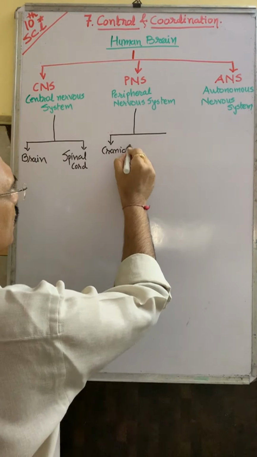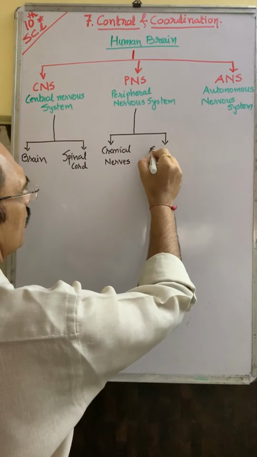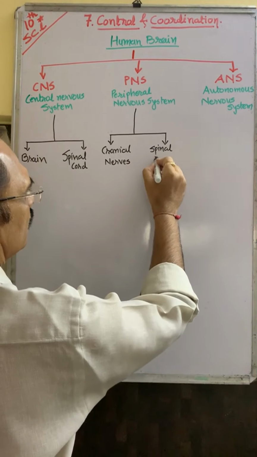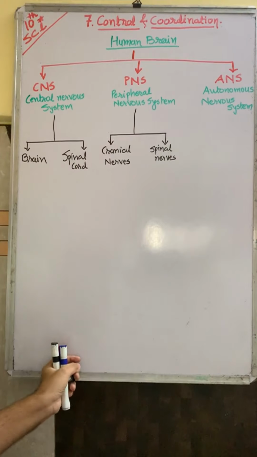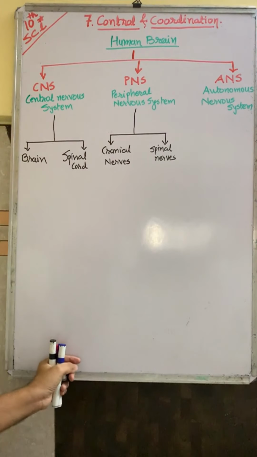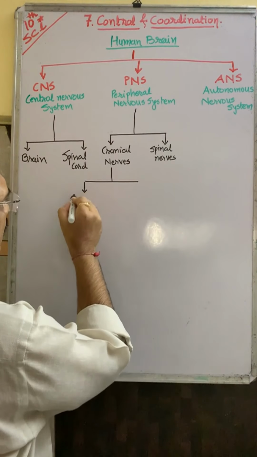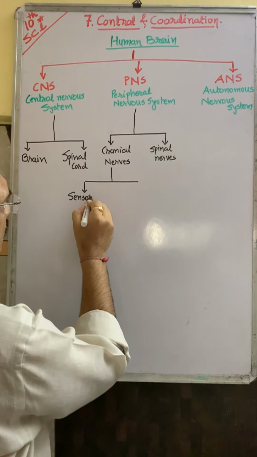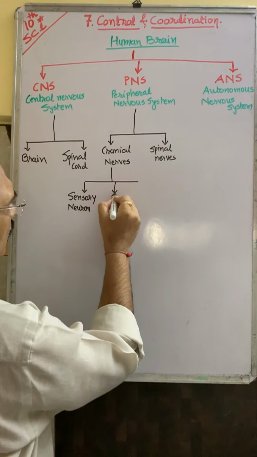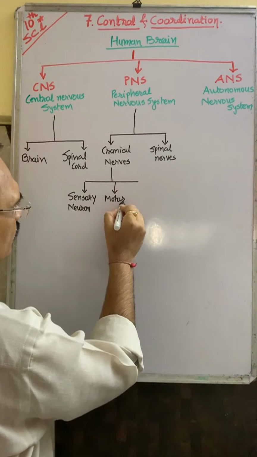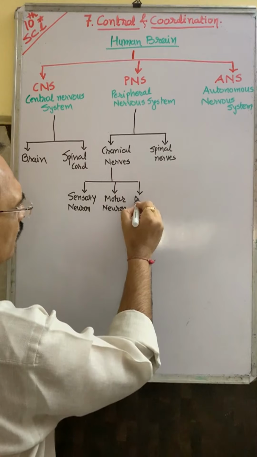Cranial nerves divide into mainly three parts that we have seen: sensory neuron, motor neuron, and mixed neuron.